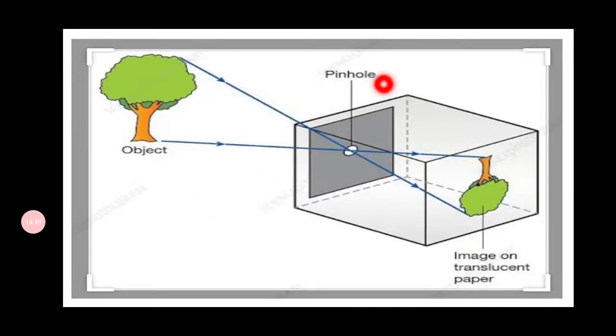Even you can see some kind of images here also. This is a kind of pinhole camera. Here we have considered an object which is a tree, and when you see through a pinhole camera, the image is formed on a translucent paper. Translucent is nothing but tracing paper, which allows a partial amount of light to pass through it. And you can observe that the image is inverted, in the sense upside down, where the image will be formed.